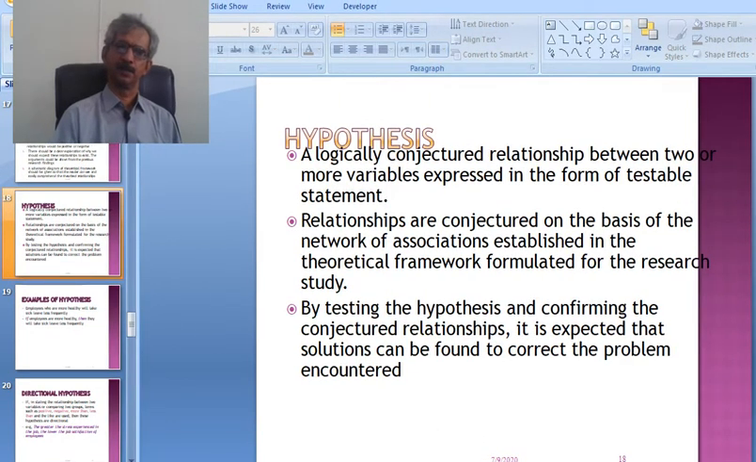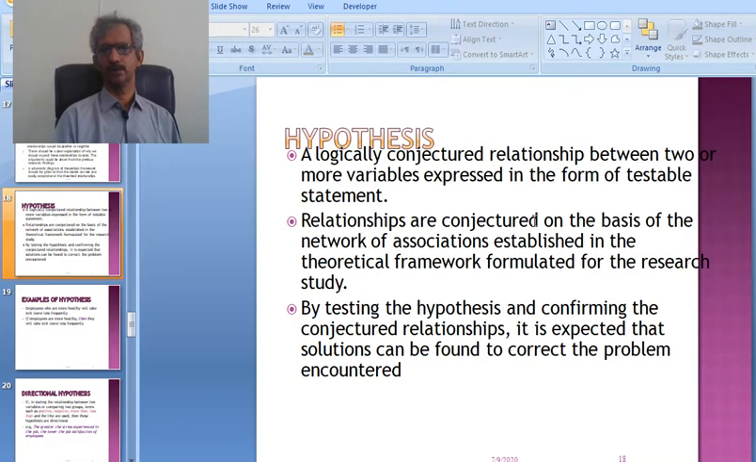Hypothesis development. After the theoretical framework and research model, the schematic presentation of the theoretical framework, comes a logically conjectured relationship between 2 or more variables, expressed in the form of testable statements. A logical relationship among the variables, such as price is causing the demand, or corona is causing the fear.